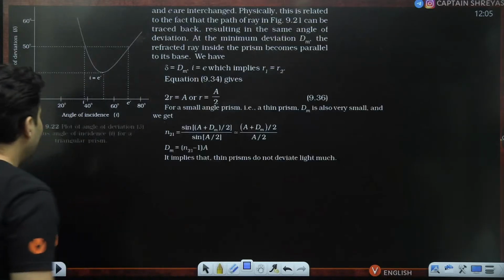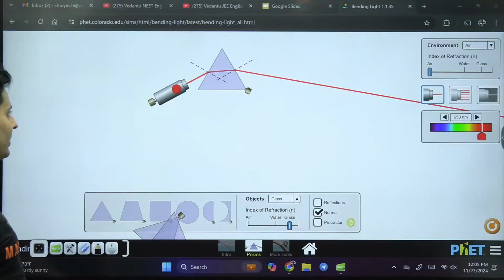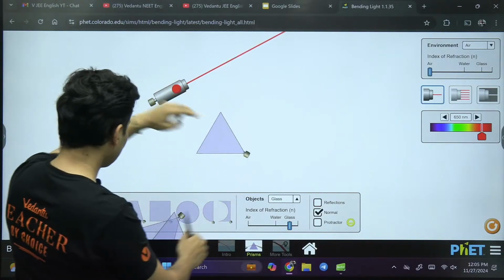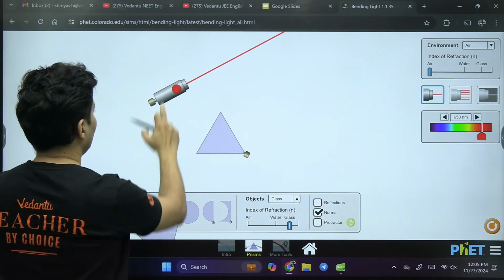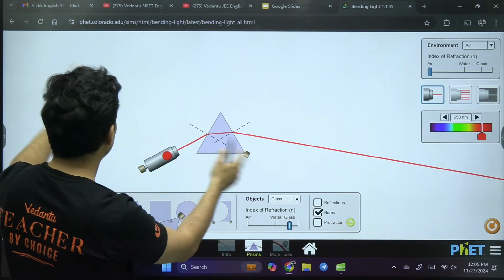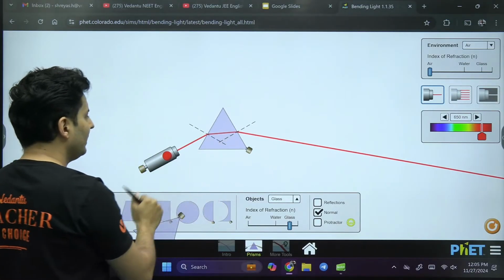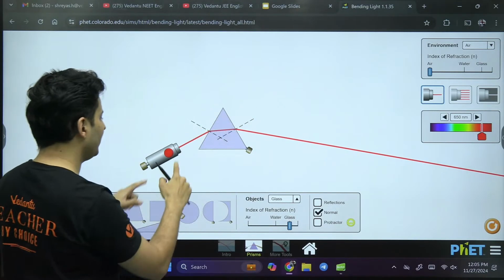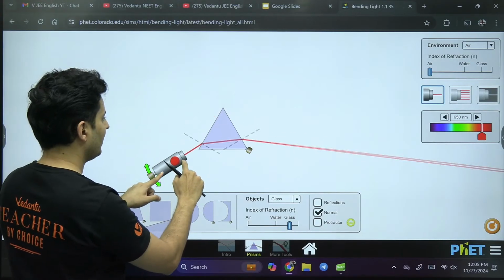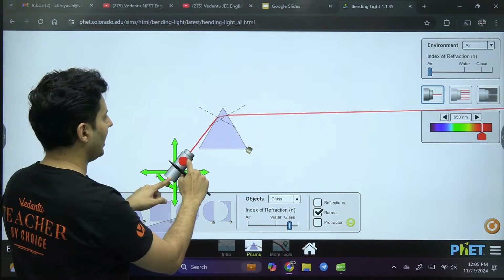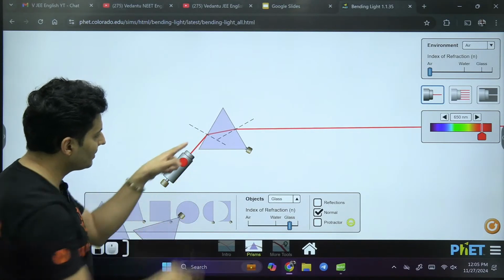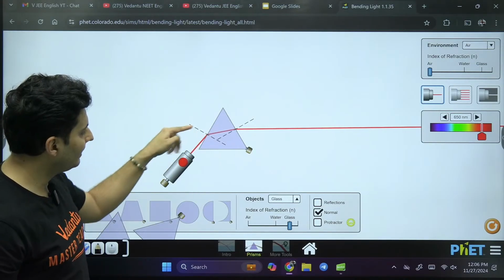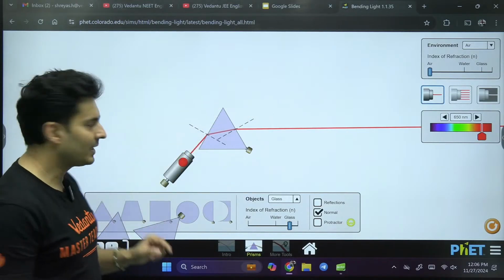Now, there is an interesting thing that happens. If you see, this is our prism. I just wanted to make it a little bit bigger, but unfortunately, I can't. It's okay. Now, I will make the light fall at different angles and see how much it is deviating by. Right now, the angle of incidence is very large, almost 85 to 90 degrees from the normal. So it is deviating this much.